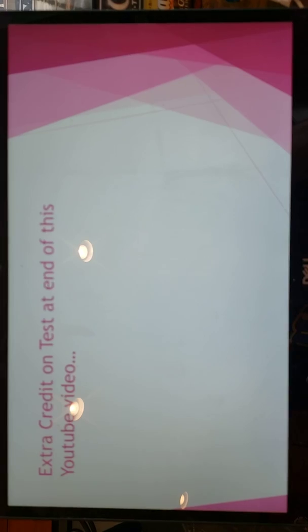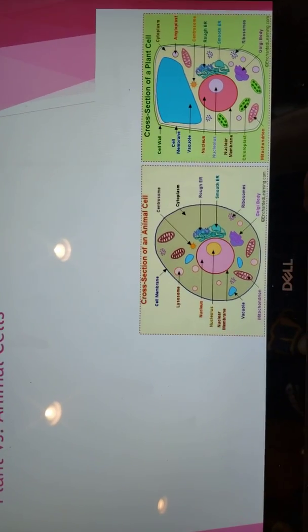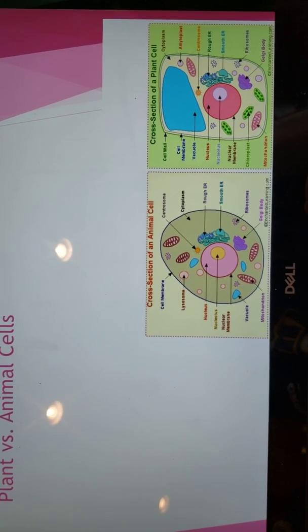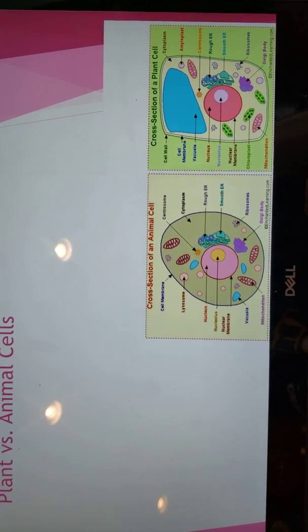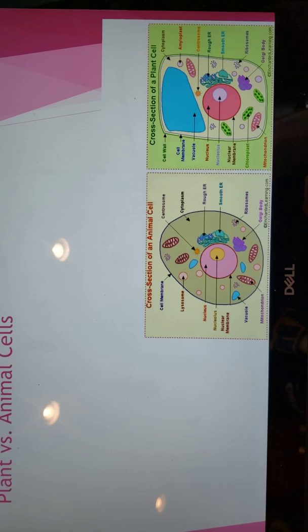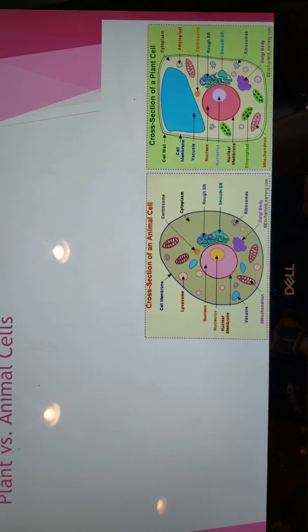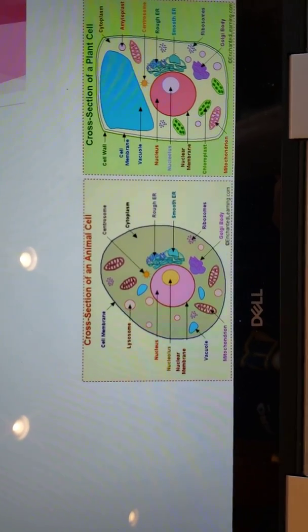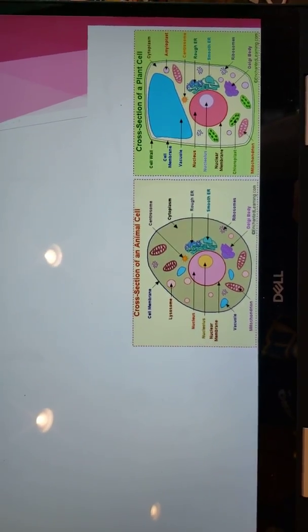All right, so if we start out with plant versus animal cells, there are 5 main differences that I want you guys to know by the time you're 6th and 7th graders that are different between animal and plant cells. Okay, I have a picture of both plant and animal cells on here. You probably can't see them overly well, but they're both there.